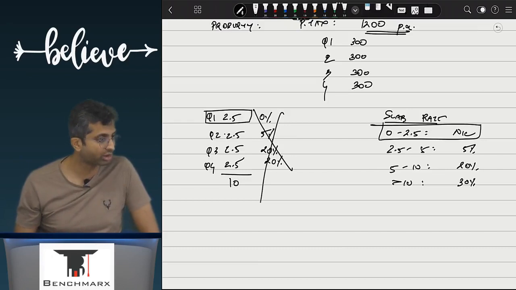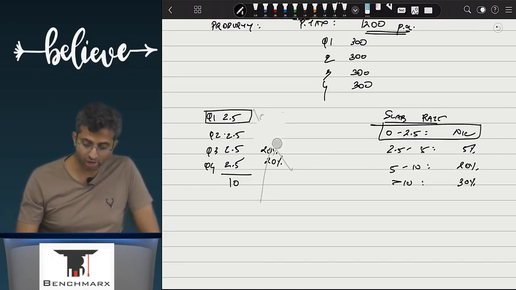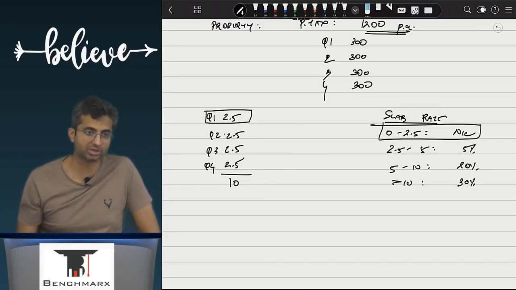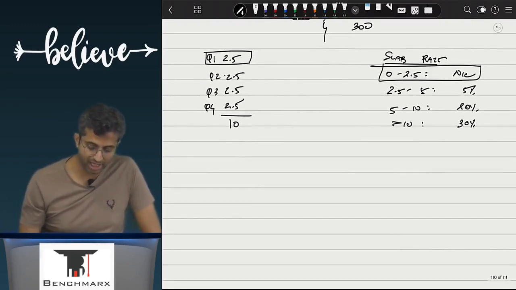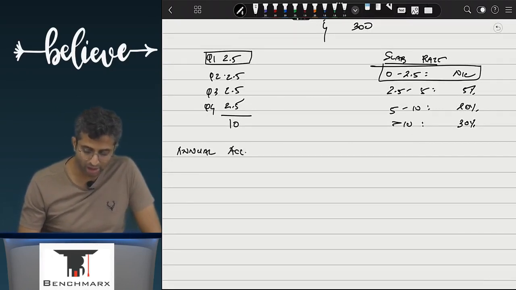This is wrong. Take each quarter to be a part of the larger financial year. Take a quarter to be a part of a larger financial year, and as a result, you will first figure out what is the annual accounting income. What do you guys think? What is the annual accounting income?